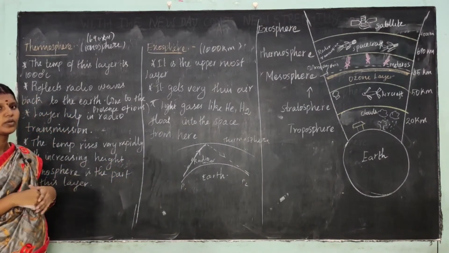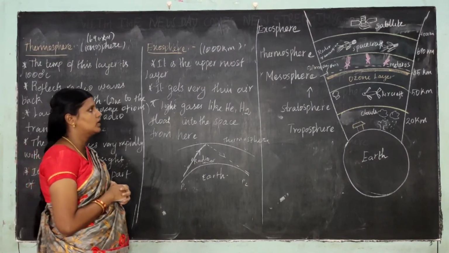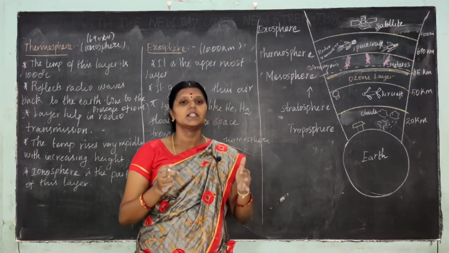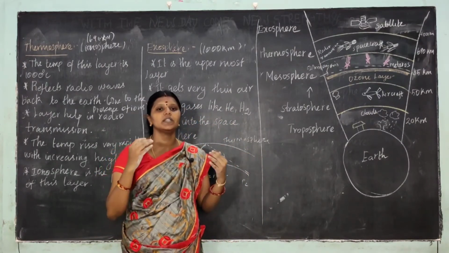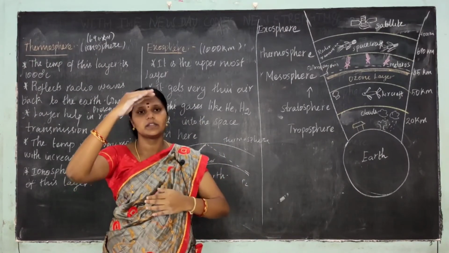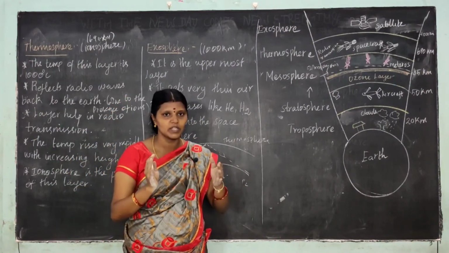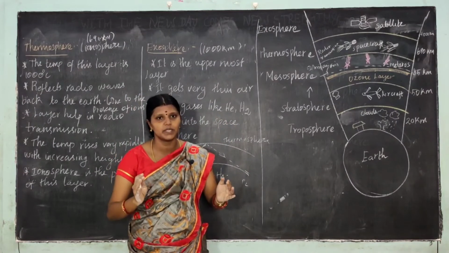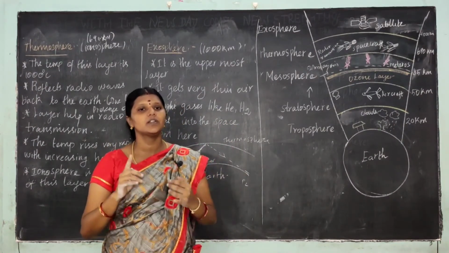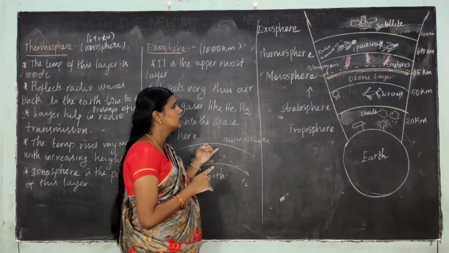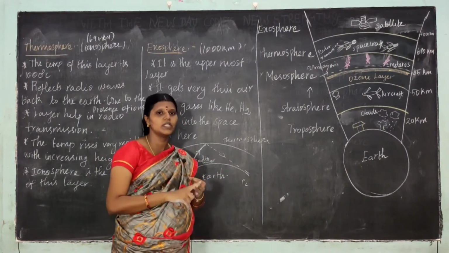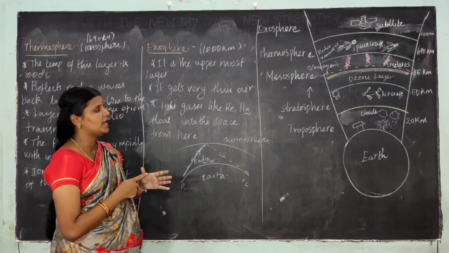In today's class, what we have learned is what is atmosphere. The air layer surrounding the earth is called atmosphere. It is divided into 5 layers, okay. First one is troposphere, stratosphere, mesosphere, thermosphere and exosphere.